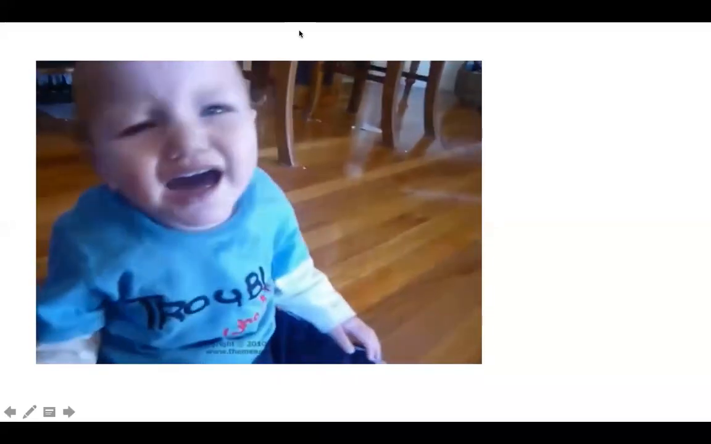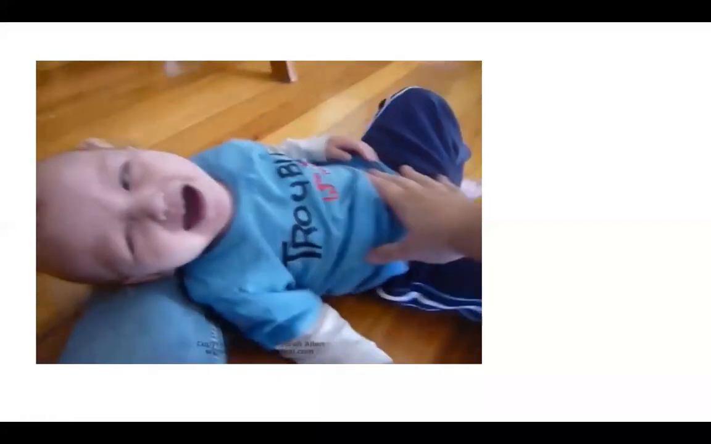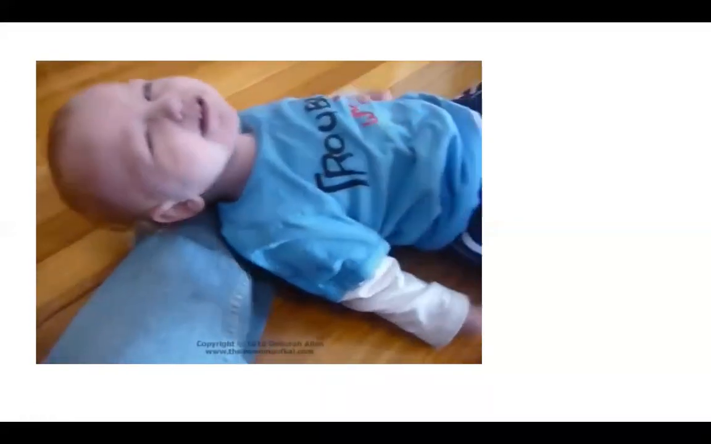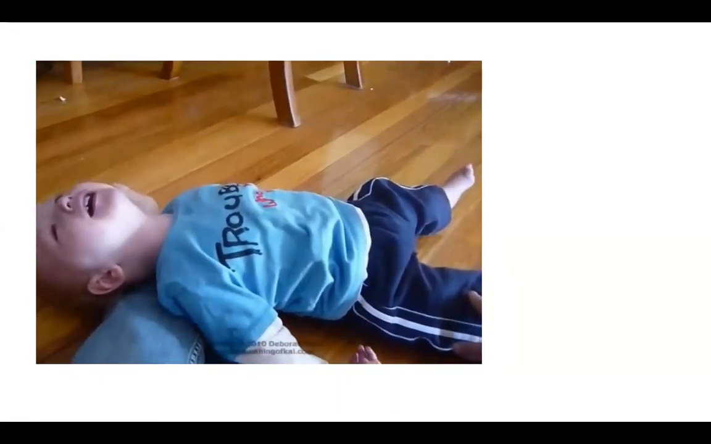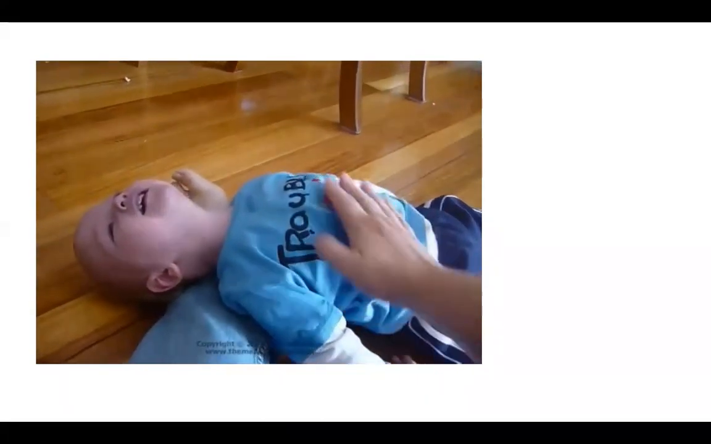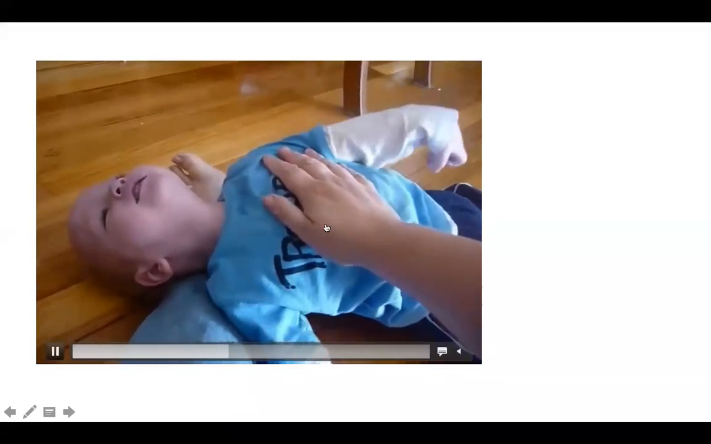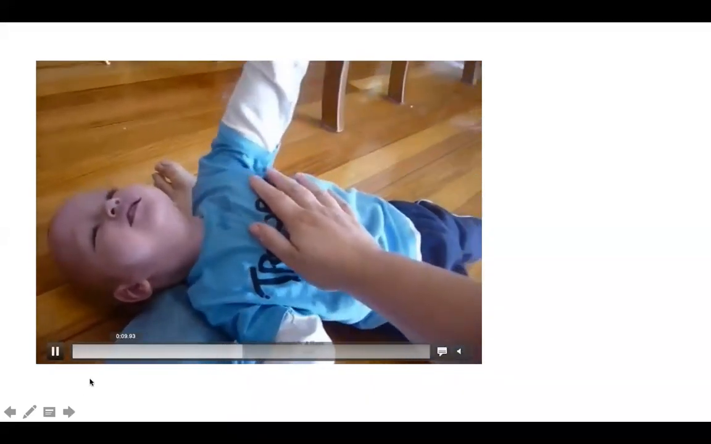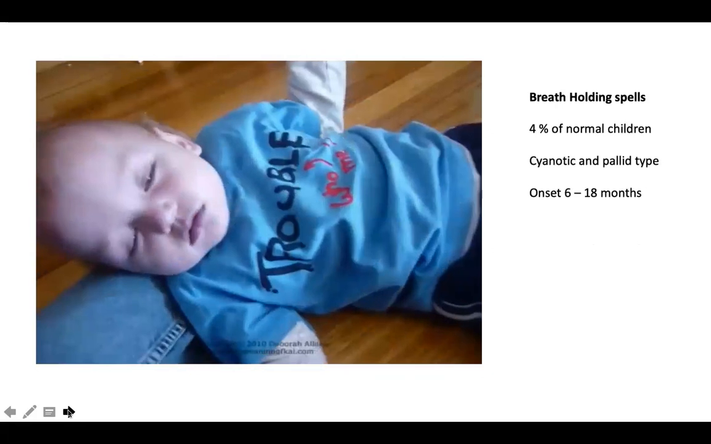These typical stereotypical attacks, which start from 6 months to 18 months, are preceded by a cry with bluish discoloration, cyanosis, with cessation of breath and cessation of crying sounds with a glottic spasm, expiratory apnea, stiffening, arching, followed by a few myoclonic jerks and a quick recovery without a postictal state. This is your typical breath holding spell. This could look very scary because the child is having stiffening, arching, and a brief loss of consciousness. It can be seen in up to 4 to 5% of normal children.